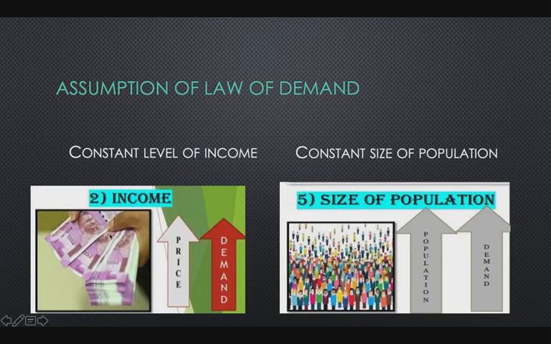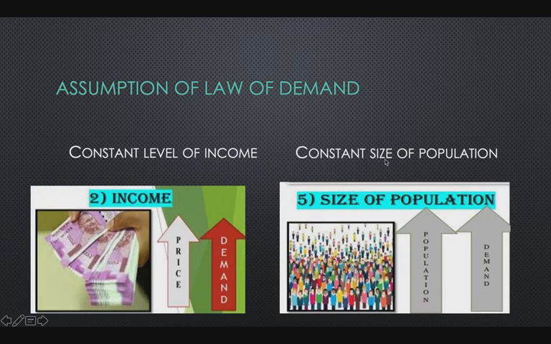Income of the consumer is a very important determinant of demand. So there is no change in the income of the consumer when the law of demand holds good. It is one of the conditions or assumptions. There is no change in level of income.